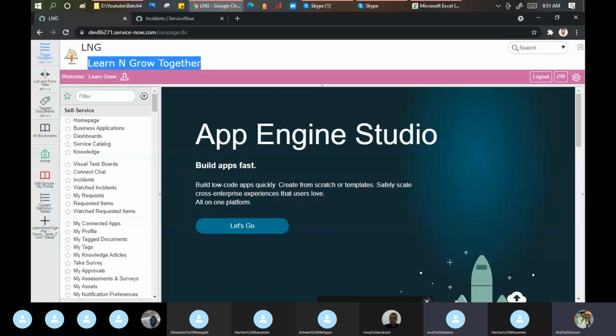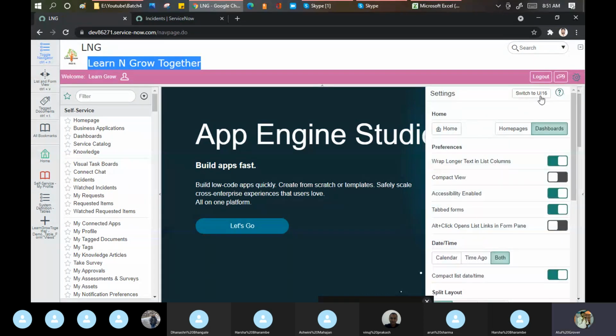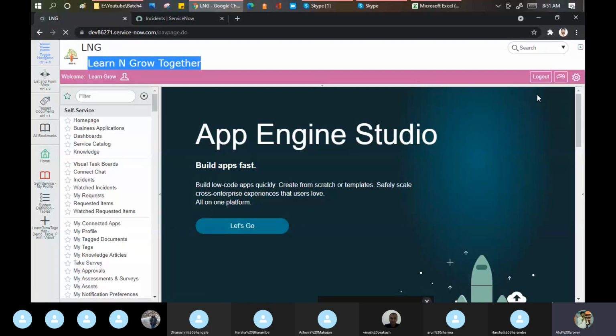I'm not changing anything in the tool as of now. Clear? Yeah, clear. So when you add any value or something in the drop down, it is a configuration. But when you try to make any behavior change, then it can be a customization. Okay. So now let me go back to my UI 16 here.